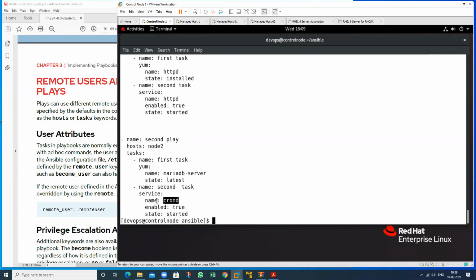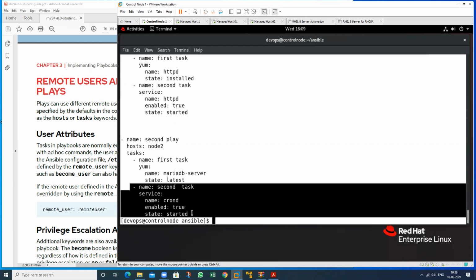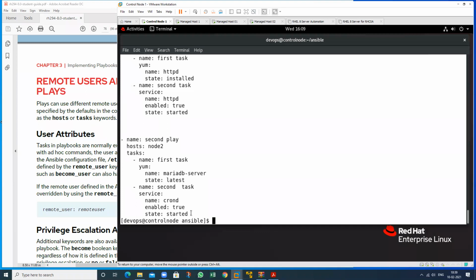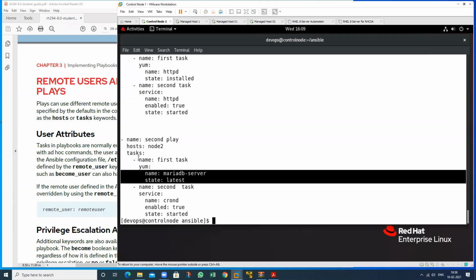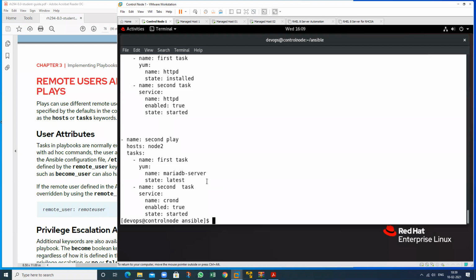Then I want to check whether it will be enabled or started. So I want to check whether this particular task is in working condition or not. It's working. Yes, sir. So there is another issue, it might be some other problem. That is not a part of my task. So I will resolve that later.